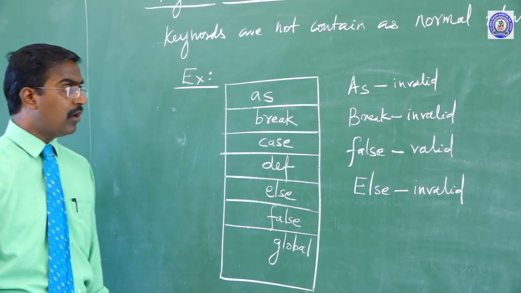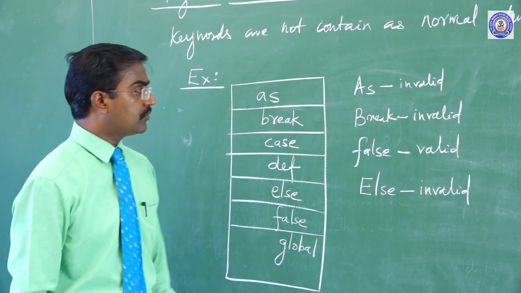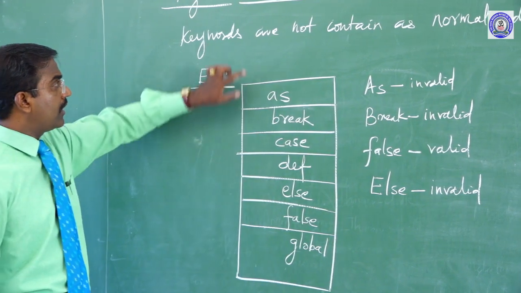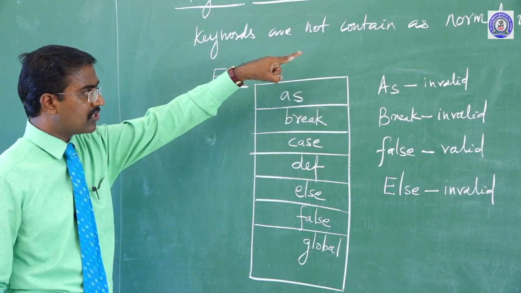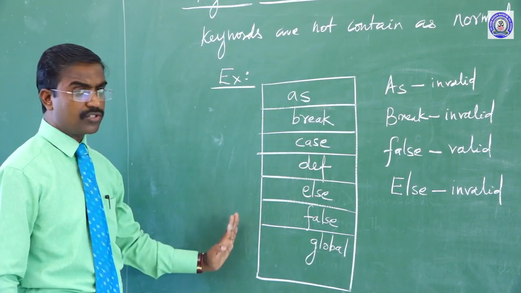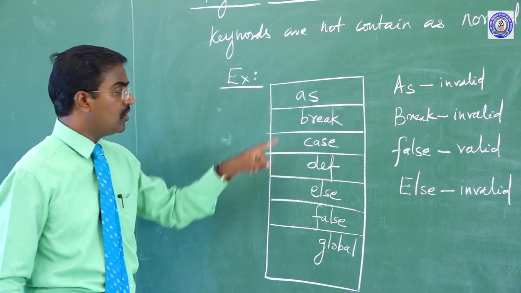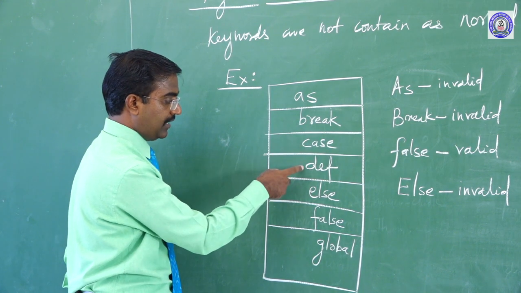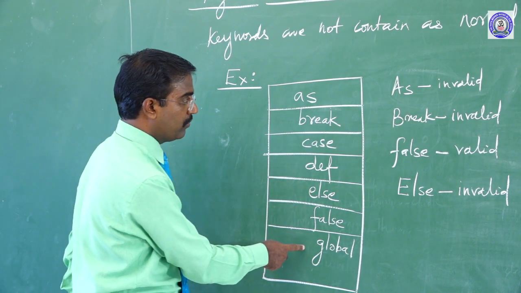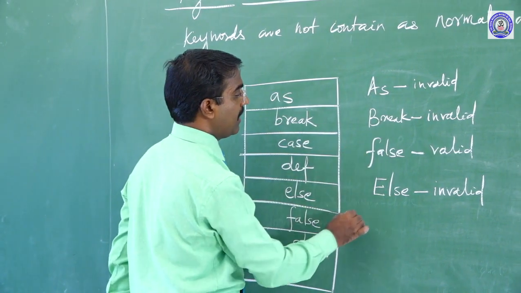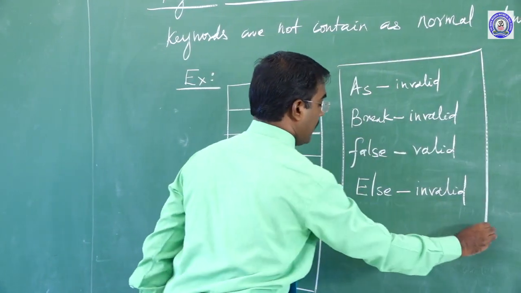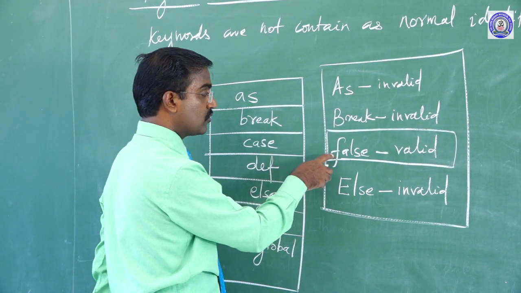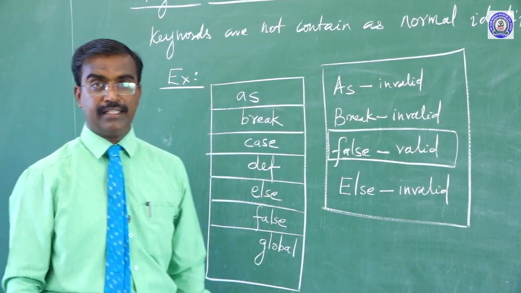Again I will tell you, when we are creating any program, first we will introduce keywords. The keywords are reserved words. Keywords are not contained as normal identifiers. All keywords must be in small letters only. That's why I maintained A for as, B for break, case, def, else, false and global. Suppose a valid and invalid one is given, these are called invalid. Here this is a valid statement, because F is a small letter. Okay, I think you are clear.